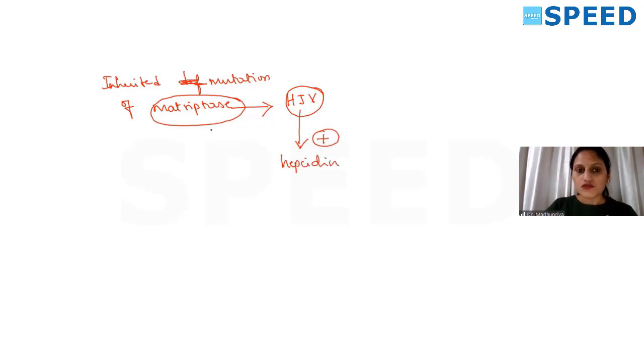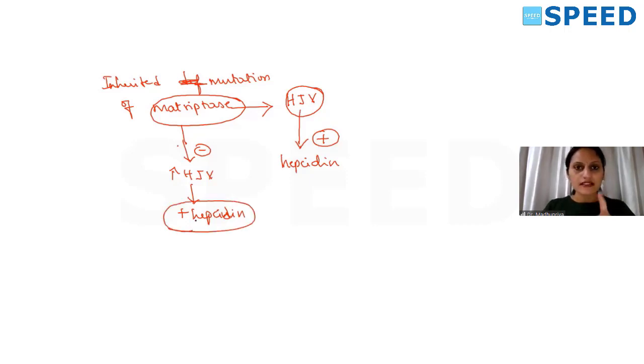So in the absence of this MAT-tryptase, hemojuvelin is upregulated and there is persistent production of hepcidin. This hepcidin is an acute phase reactant. Yesterday's class you recall, this hepcidin is going to increase degradation of ferroportin, and prevent iron uptake in the duodenum and also uptake by the erythrocyte precursors from the macrophages.